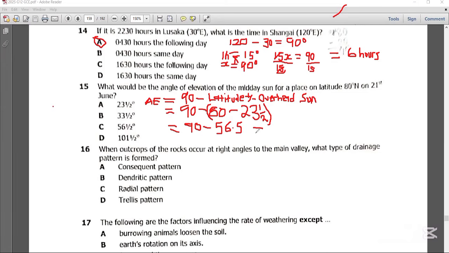So 56.5 degrees, you're going to subtract it from 90 degrees. So you say 90 minus 56.5 degrees. In this case, you're going to find 33.5 degrees.